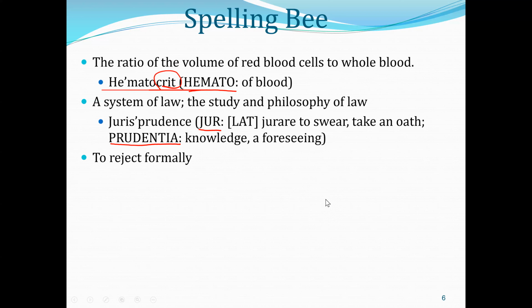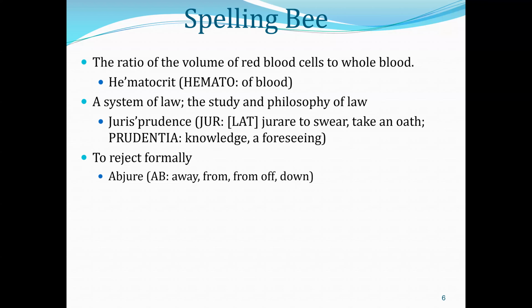Word number 8, to reject formally. Abjure, A-B-J-U-R-E. So abjure, and the stress is on the second syllable. Abjure, and jure, J-U-R-E comes from this Latin root we just talked about, meaning to swear, take an oath.